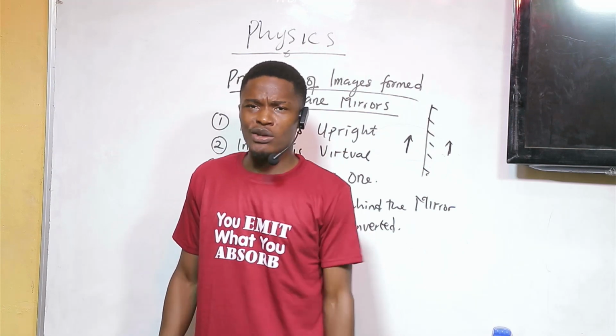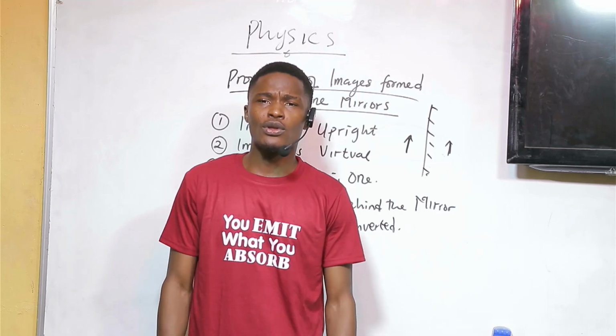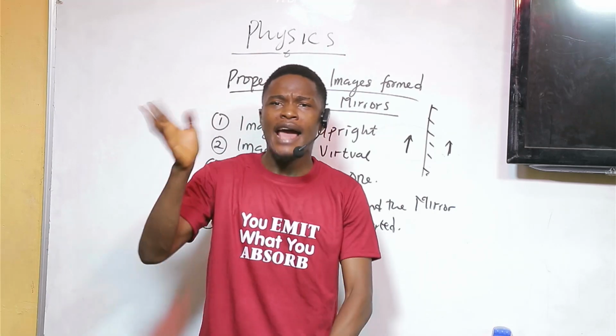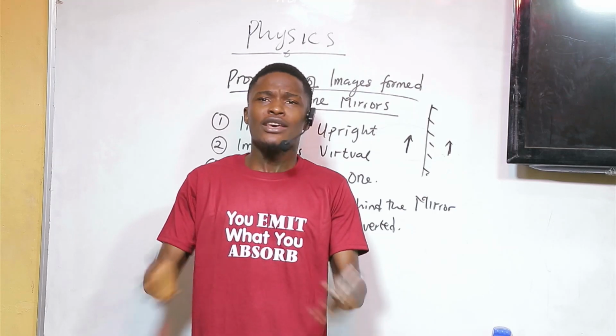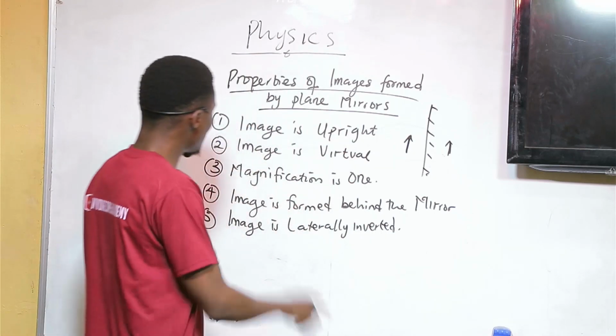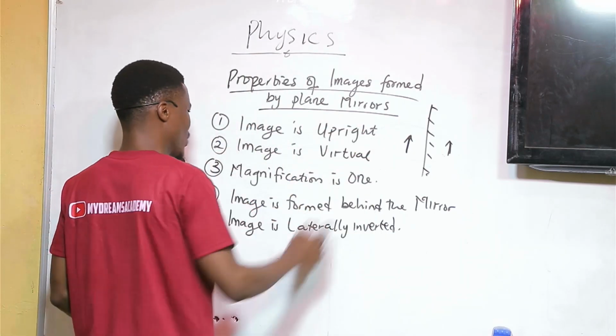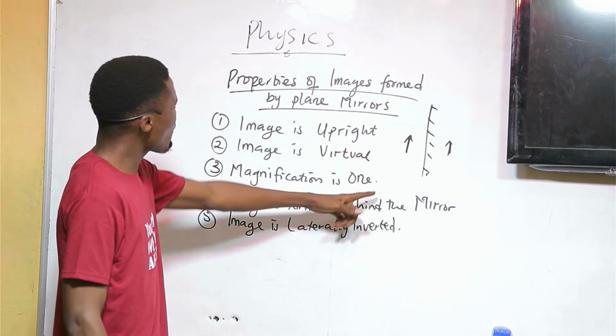If the image was real, it would probably be doing things on its own. So imagine you are in front of your mirror and you say hi and your image says hello. It is not going to be possible. You will just run away from your house. So that is what we mean by the image is virtual.